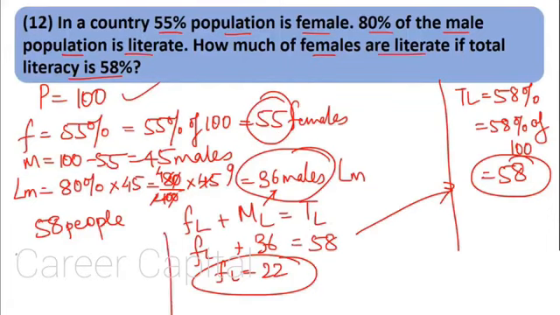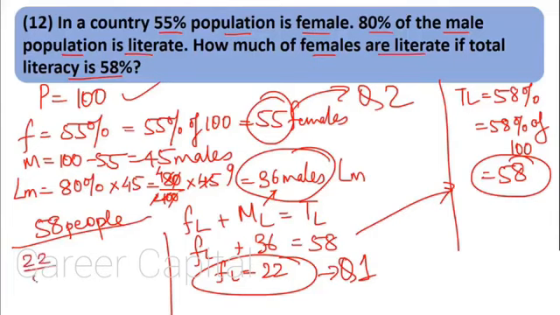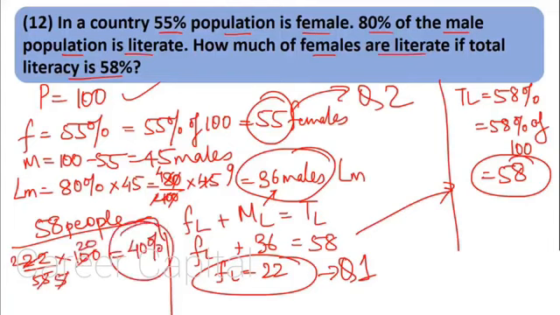Let's find out the percentage, that is, how much percent is quantity 1 of quantity 2. How much percent is literate women of total women, or how much percent is literate females to total females, that is nothing but quantity 1 upon quantity 2, and since we want percentage, we multiply by 100. What do we get? 11 2s are 22, 11 5s are 55, 5 into 2 is 20, 40%. So 40% females are literate.